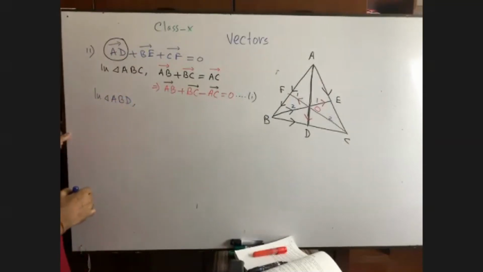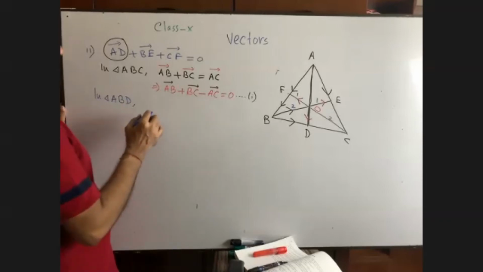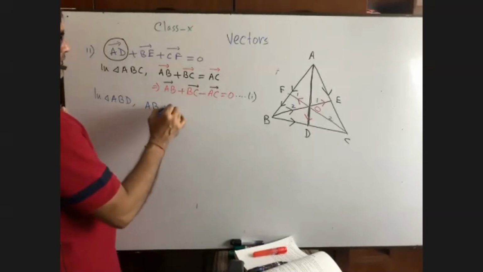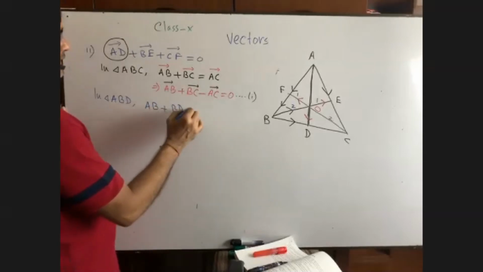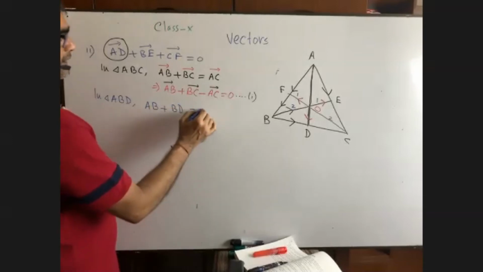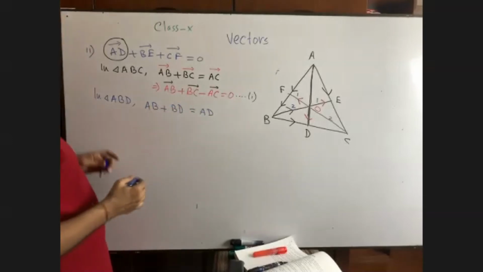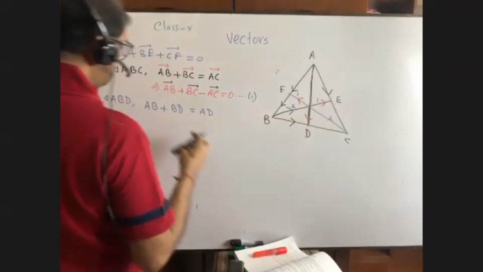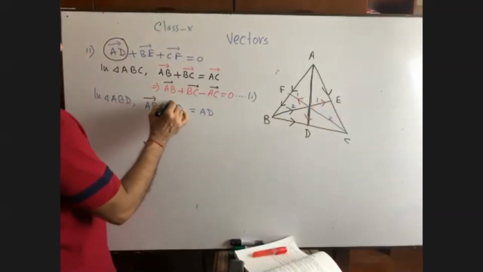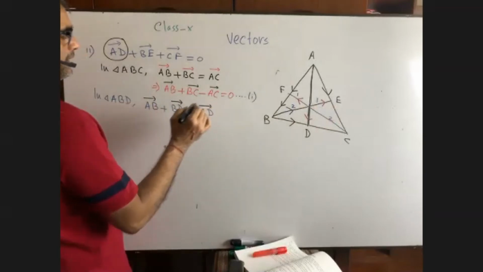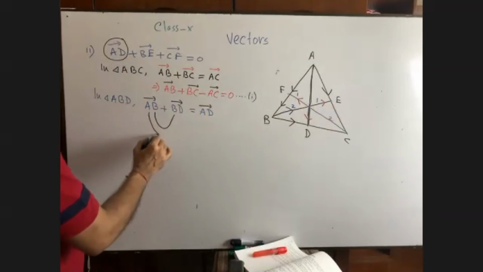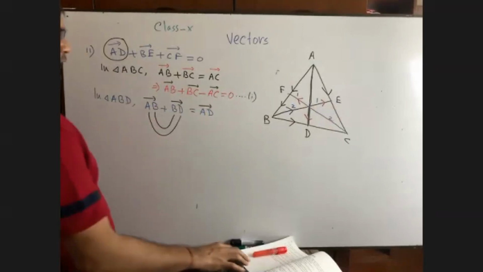In triangle ABD, can you please write down the triangular addition law of vectors: AB, then BD. The B will be omitted, and we are getting AD. O is not needed in this math. So AB plus BD equals AD. Is it okay to all?